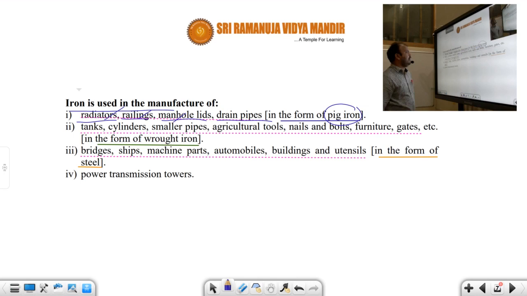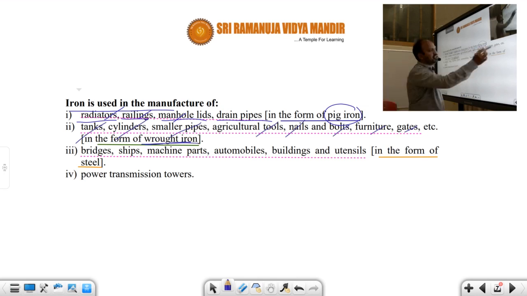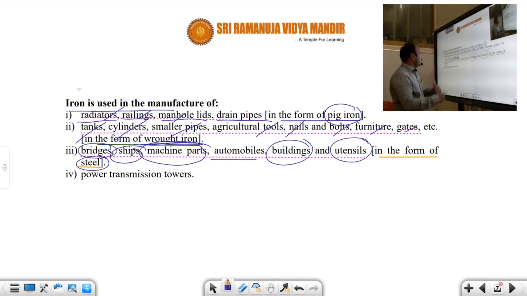And wrought iron, where is it used mostly? Tanks, cylinders, smaller pipes, agriculture tools, nails, bolts, furniture, gates. All these are mainly in the form of wrought iron. And bridges, ships, machine parts, automobiles, buildings, and handles of utensils are in the form of steel. That means iron and carbon are called steel. Iron is also used in power transmission towers.